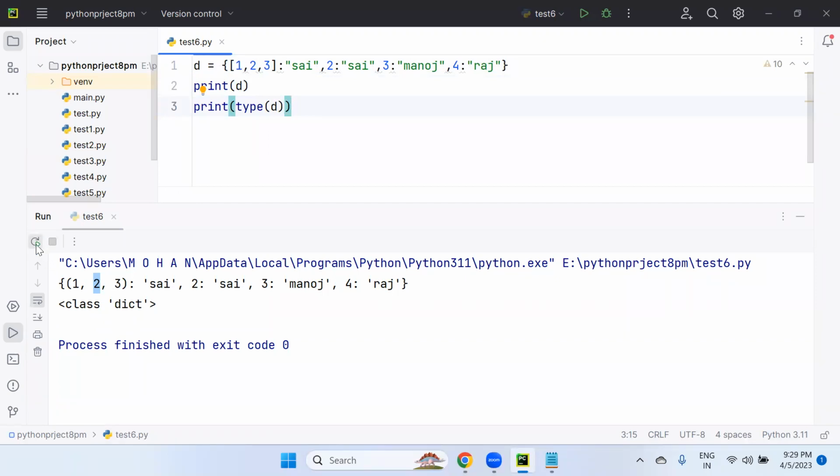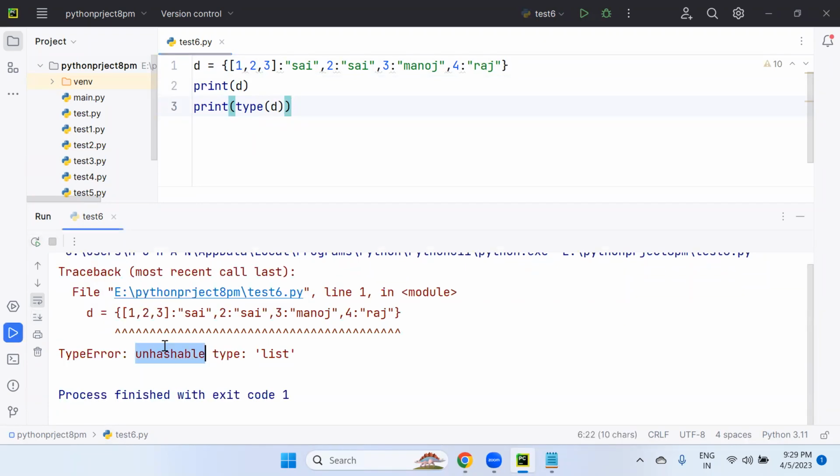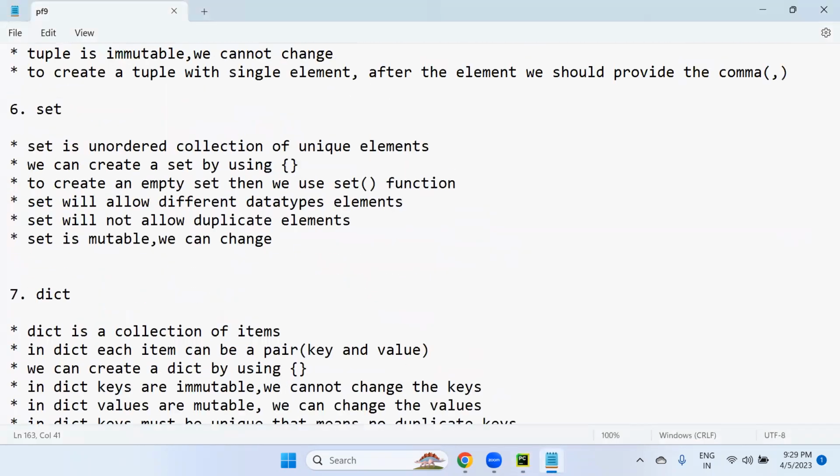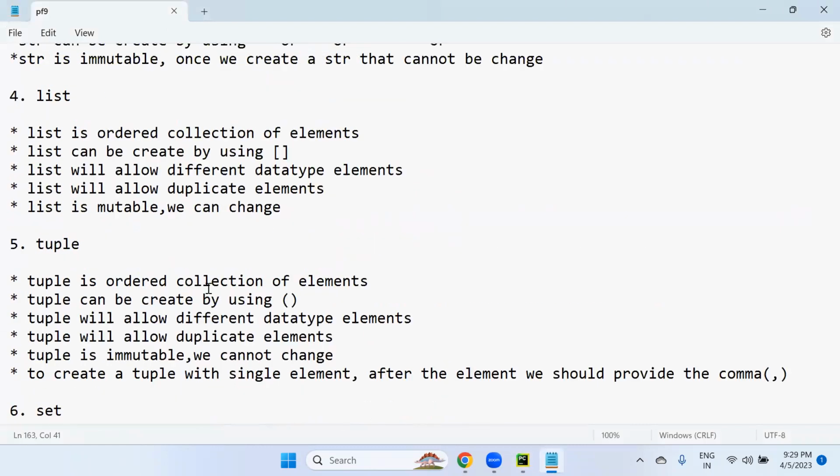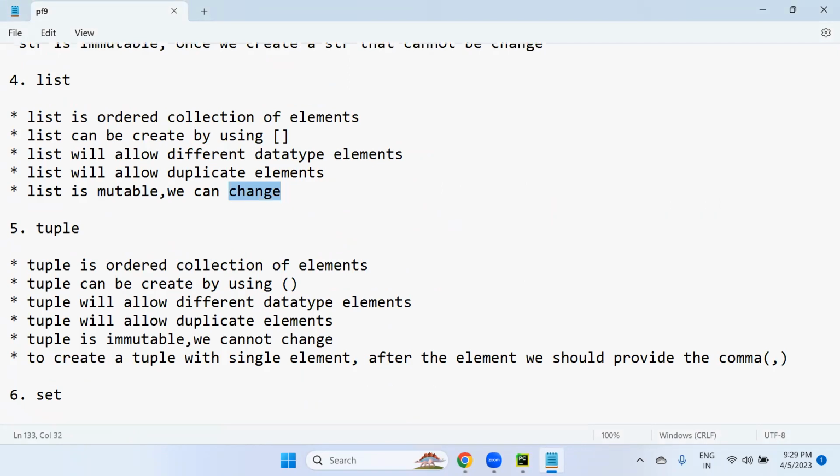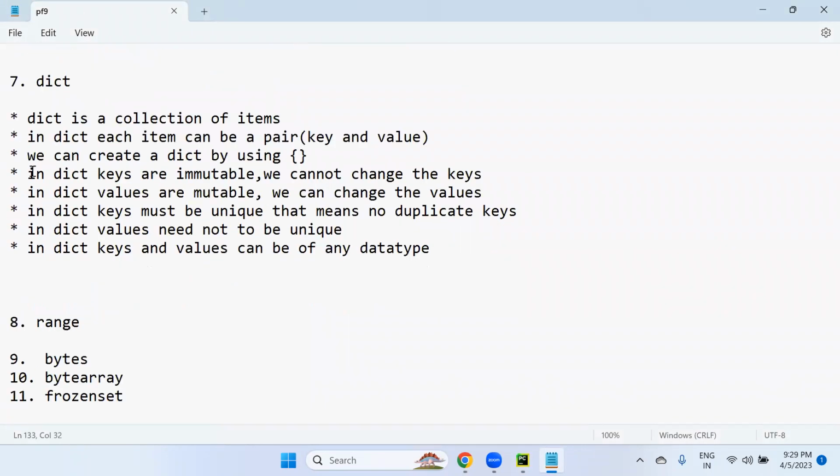No. TypeError: unhashable type: list. What does it mean? Sir, why is tuple allowed, why is list not allowed? So look at this. The rule of list, I discussed in the last session: list is mutable, means we can change. Now the rule of dictionary keys is what actually? In a dictionary, keys are immutable. We cannot change.